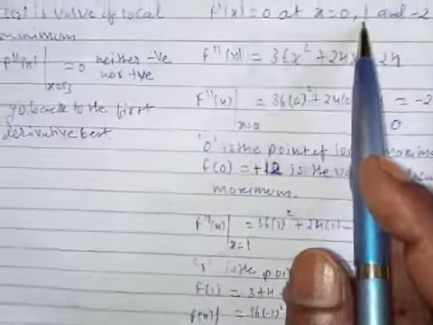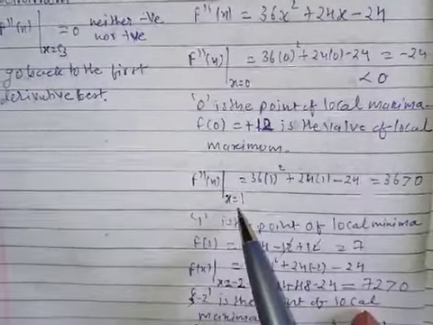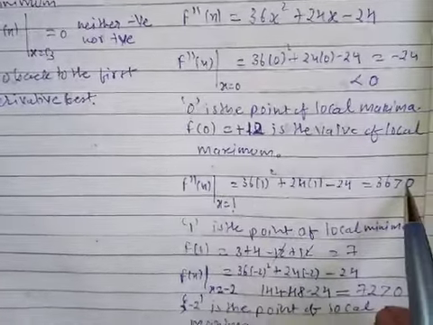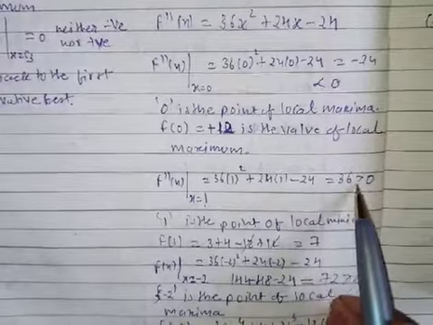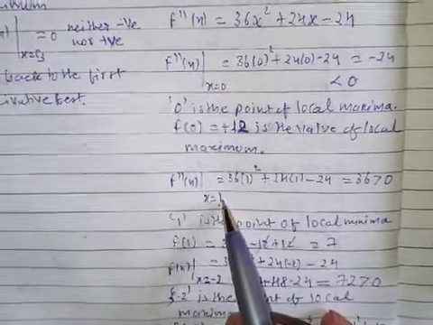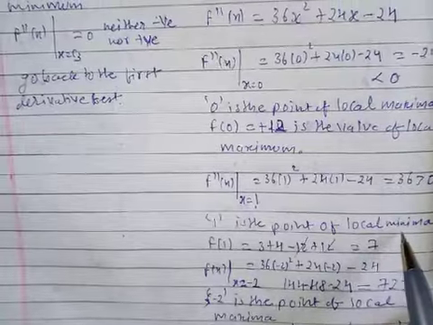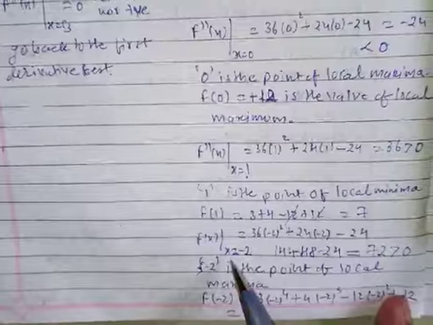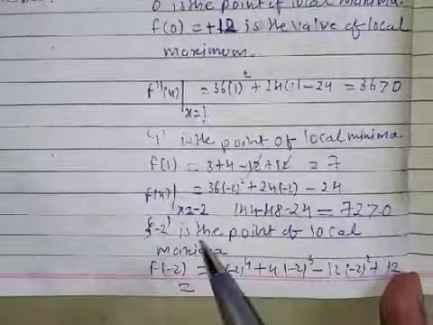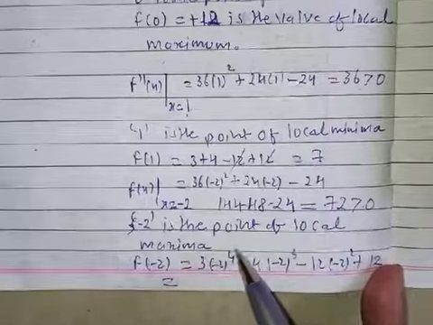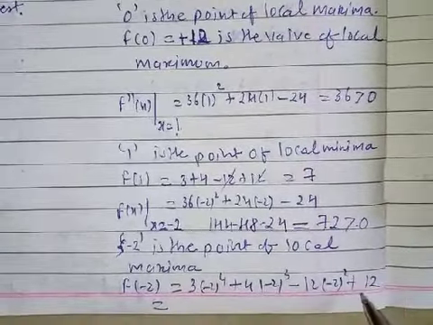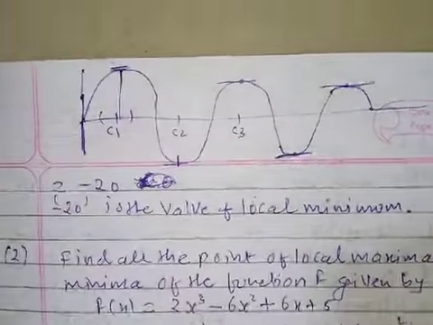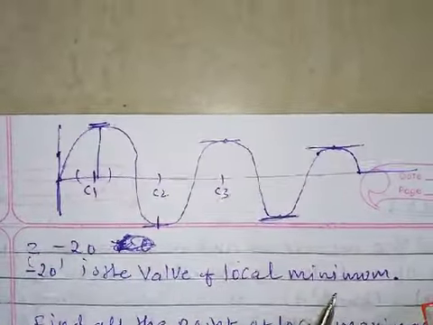Check at 1: f''(x) at x = 1 is greater than 0. So this is a local minimum point; 1 is a local minimum point. What is the value at 1? 7. For x = −2, it is again greater than 0. So −2 is also a point of local minimum, and the value at −2 is −20. So −20 is the value of local minimum.